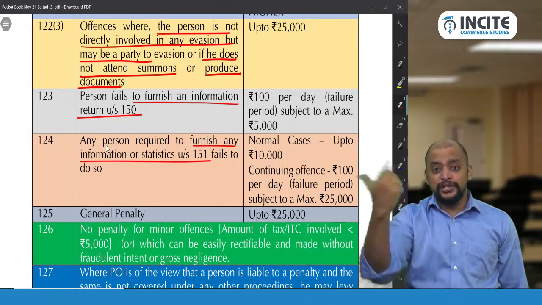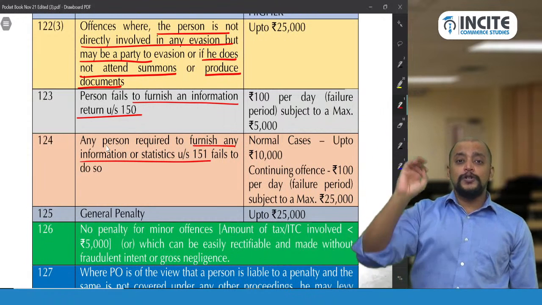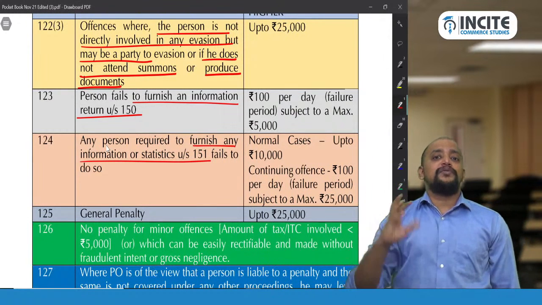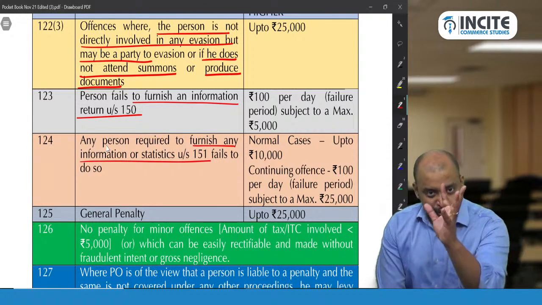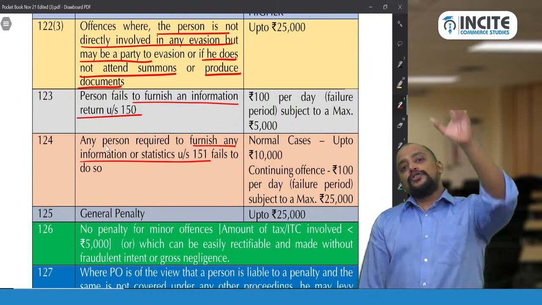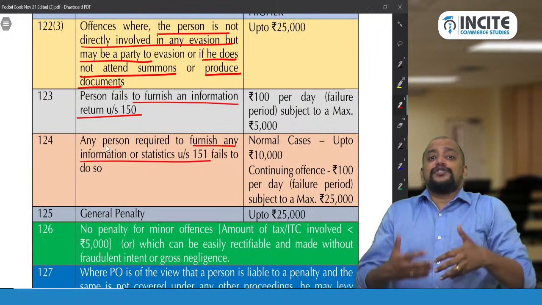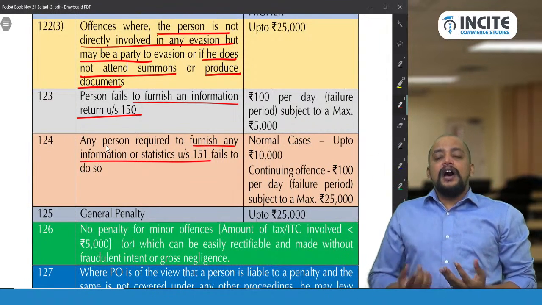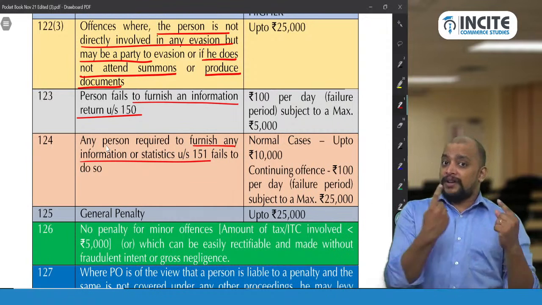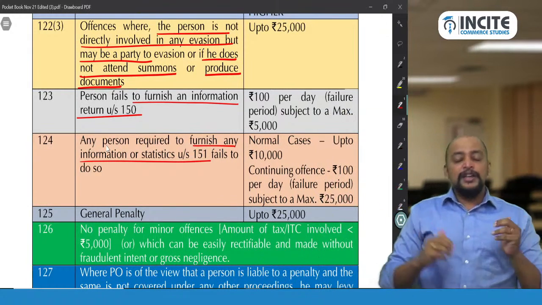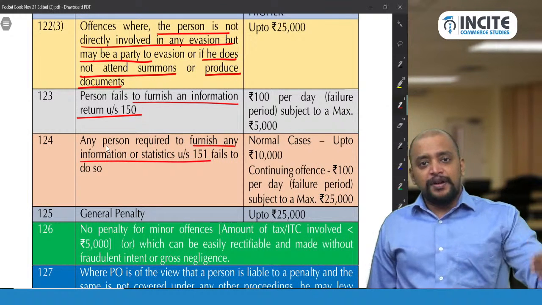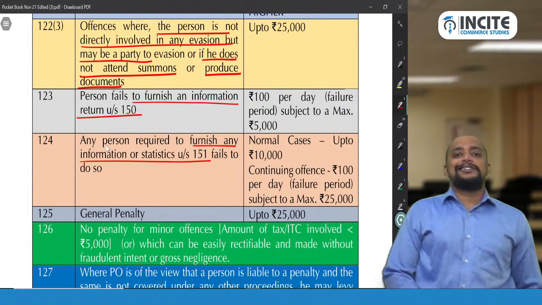In your branch, account holders, those people who made a deposit or withdrawal more than 10 lakhs in a particular month, I want those people's details. So those details he needs to submit, that is known as statistics. About one person it is information, about many people it is statistics. Okay. So 150 is information, 151 is statistics.